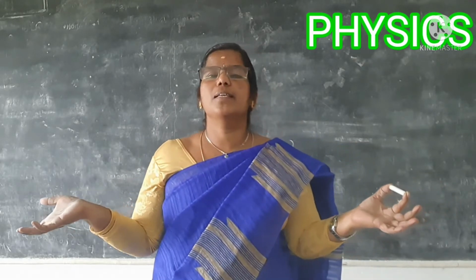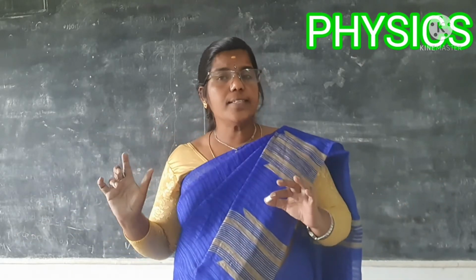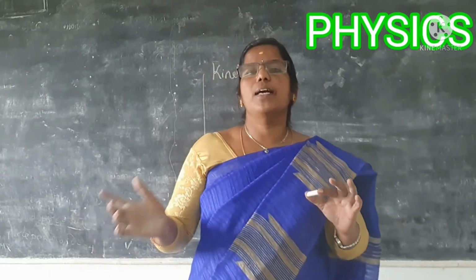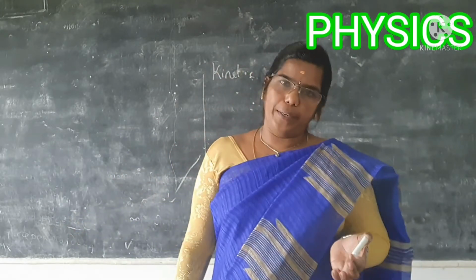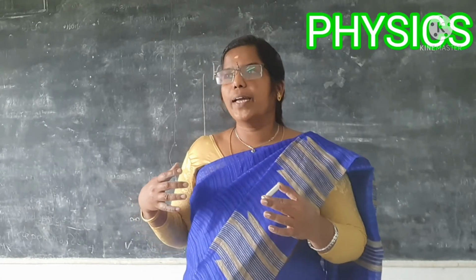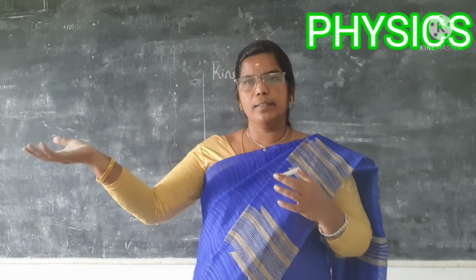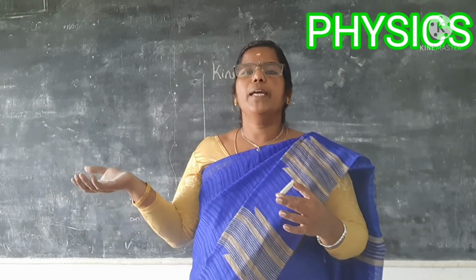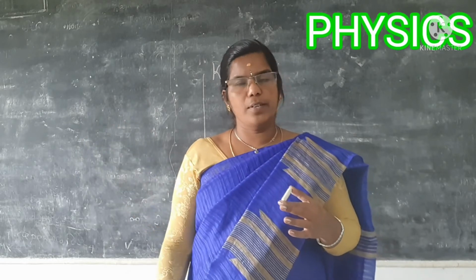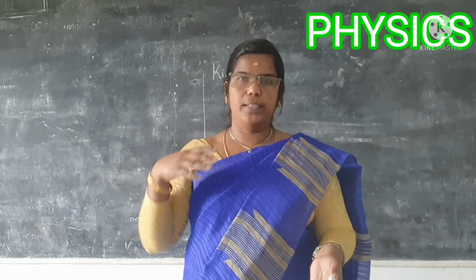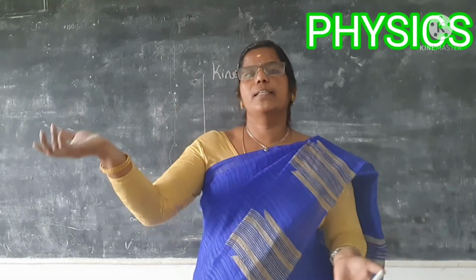Whatever may be the mass of the object, for the easiness of our calculation, we will consider that object as a point mass. If we want to find the distance between Earth and Moon, we will be taking the Moon as a point mass and we will try to find the distance between this and that.